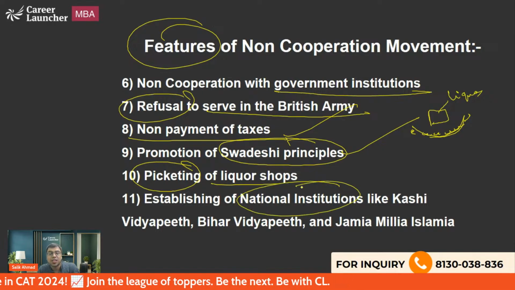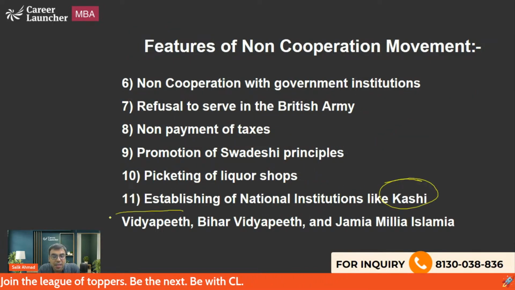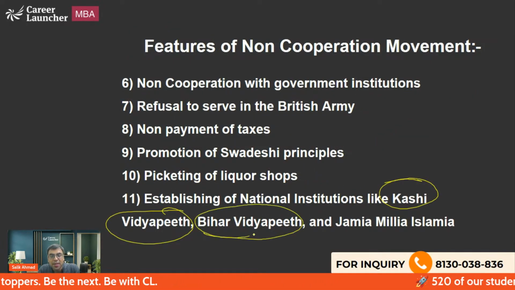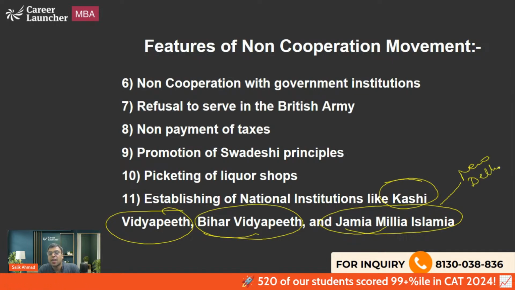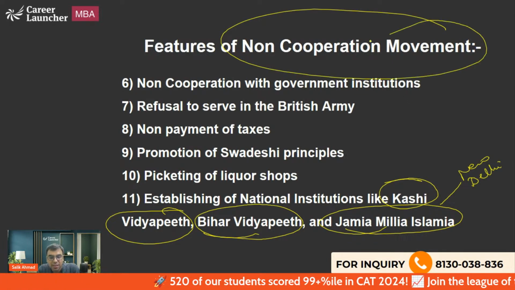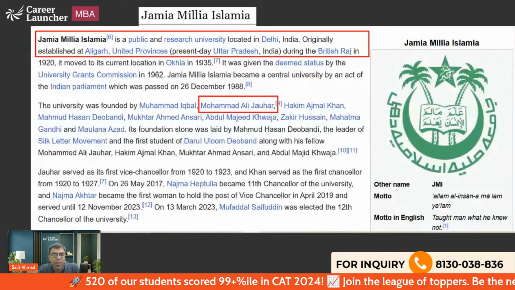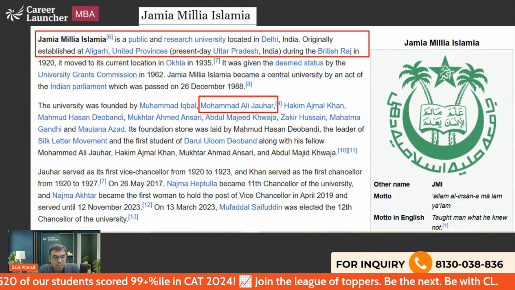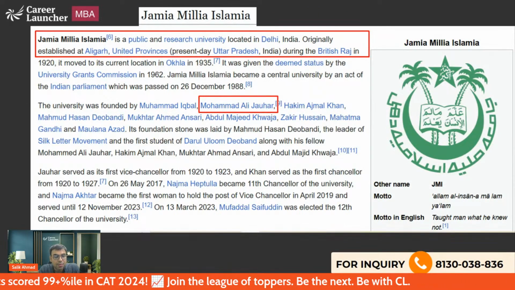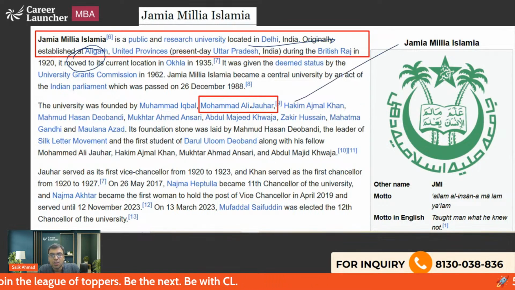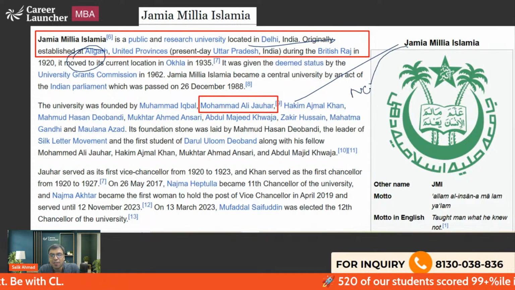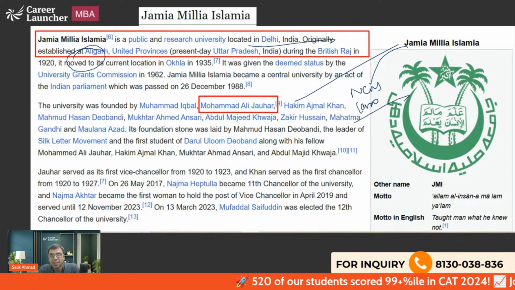Establishing national institution, yes, this is very important, like Kashi Vidyapeeth, you will find it in Kashi, Bihar Vidyapeeth in Patna, and Jamia Millia Islamiya in New Delhi. So these all are result of non-cooperation movement, very important. Okay, so this is what you should be knowing. I'm sure you must have heard this institution, Jamia Millia in New Delhi. Originally established in Aligarh, but later on moved to Delhi. So this is also Jamia Millia Islamiya is a result of non-cooperation movement of 1920. I hope you are aware of that.